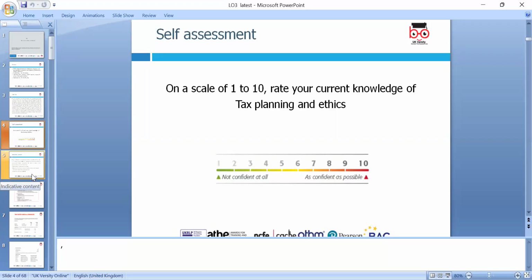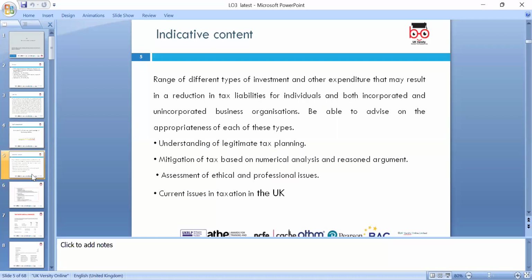Every awarding body has the professional code of ethics, given by the International Ethics Standards Board, and we need to look at these and fulfil them, and as accountant professionals in a professional capacity, we have to follow these. Today's lesson is our key indicative content: what we are supposed to learn and what we are supposed to write when we do the assignment under this learning outcome.